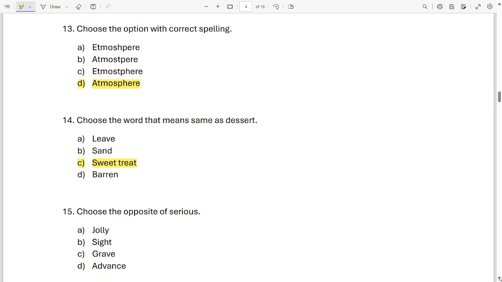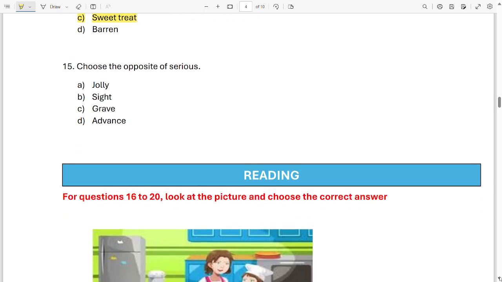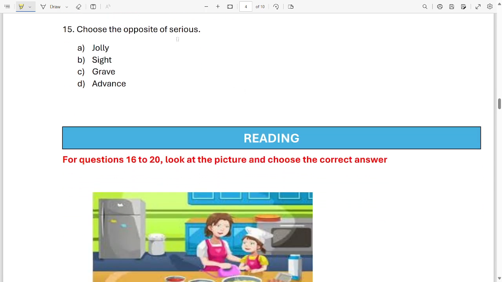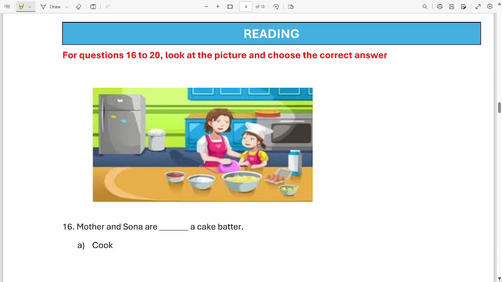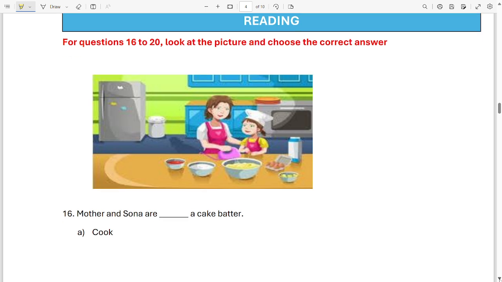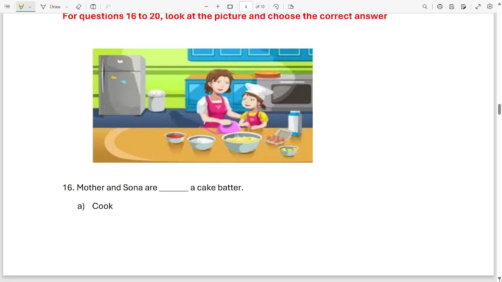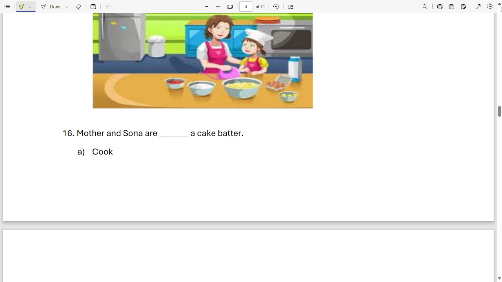Okay, next sentence, choose the opposite of serious. What is the opposite of serious? Think. Opposite of serious is jolly. Option A. Okay, we have reached the reading section. Now for question 16 to 20, look at the picture and choose the correct answer. Okay, look at the picture. You're seeing the picture. Okay, let's start.